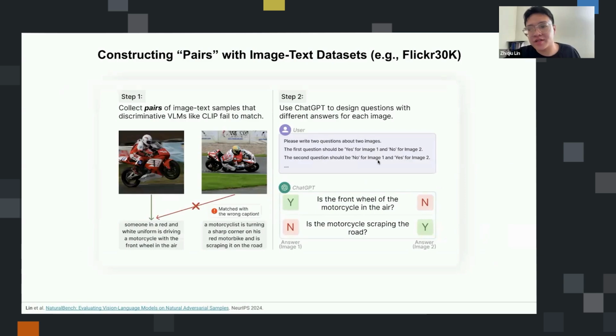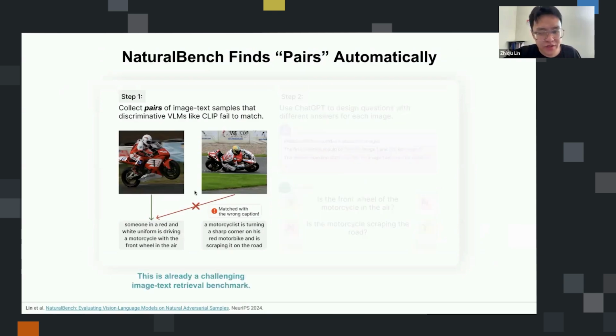So what we do is essentially take an existing image-text dataset, or image caption dataset, and try to find those pairs of samples automatically. Here's a more detailed look. In step one, given the image caption dataset, we use foundation models such as CLIP, which can assign a similarity score between any two image-text samples. We use it to find pairs of image-text samples that are really confusing to CLIP.